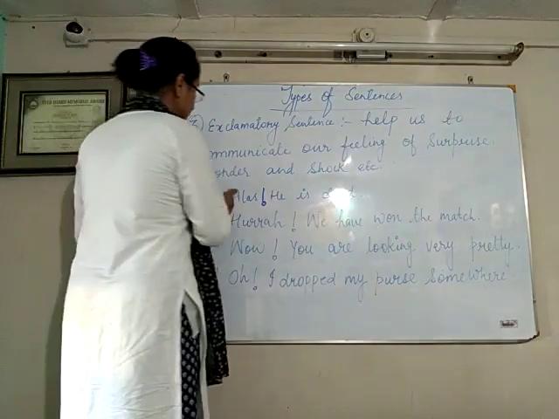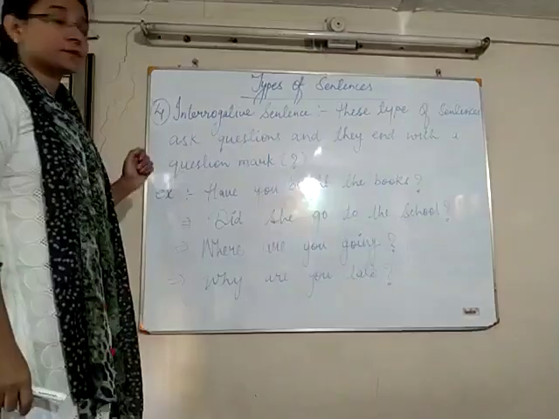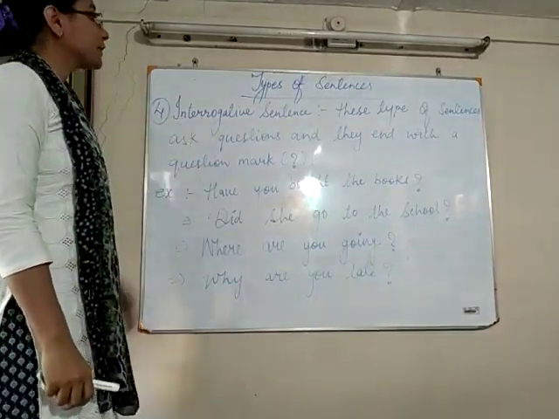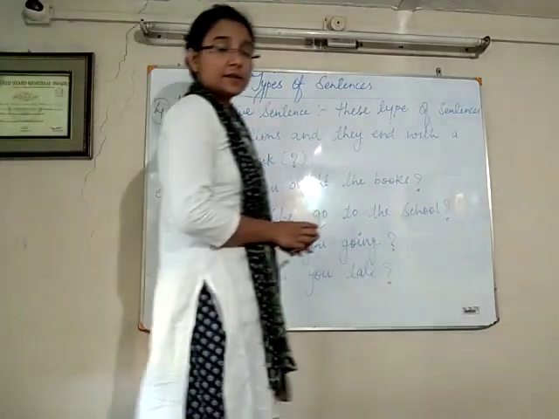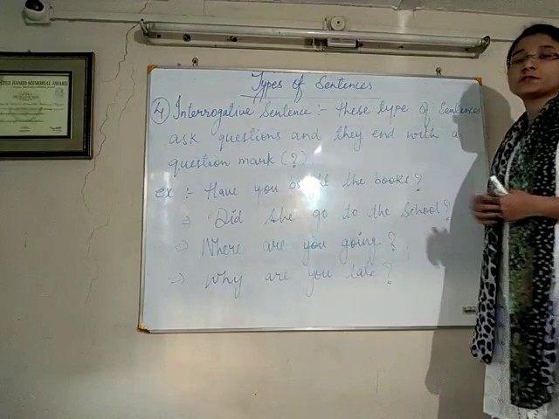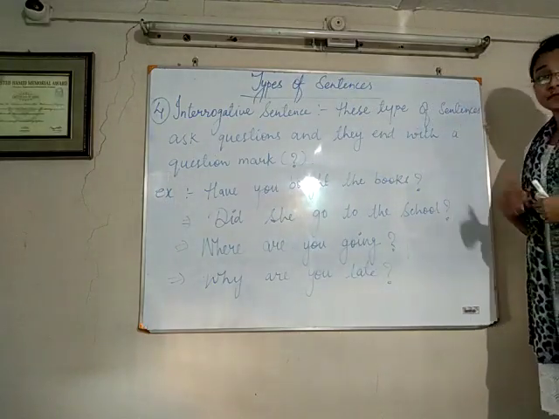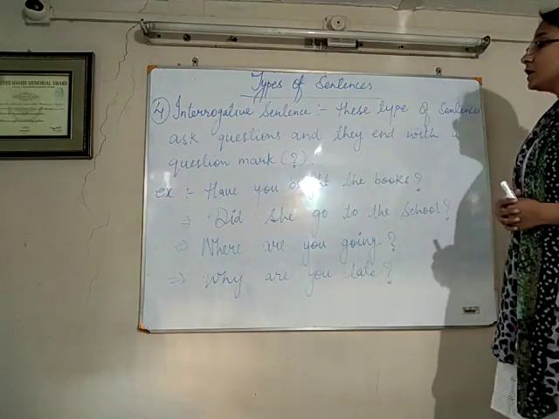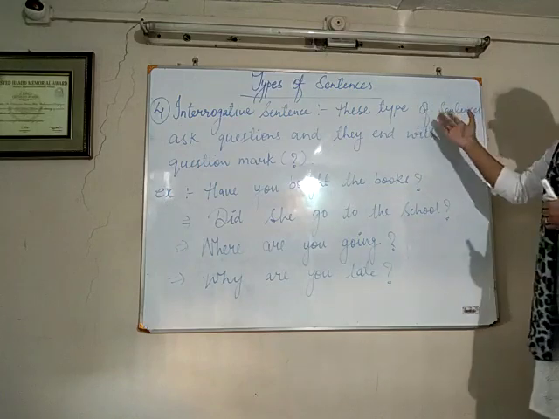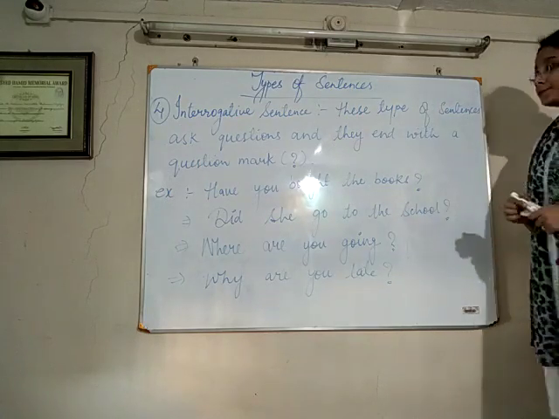Now I come to the next type of sentence, that is the interrogative sentence. Okay. So the last type of sentence is called the interrogative sentence. As I told you earlier, there are two types of interrogative sentences. The first one is called yes/no type, while the other is called WH type. Here I wrote the definition: these types of sentences ask questions and end with a question mark.